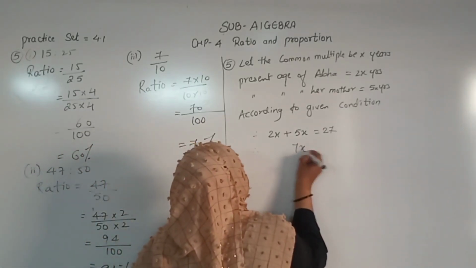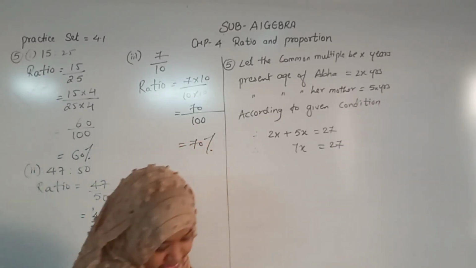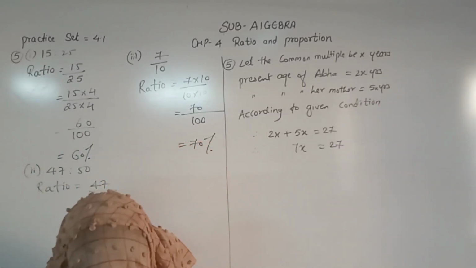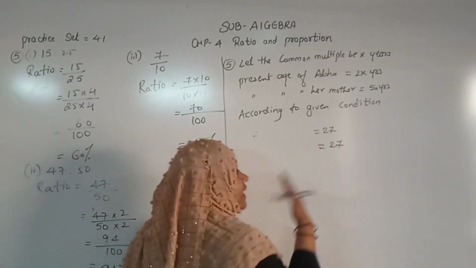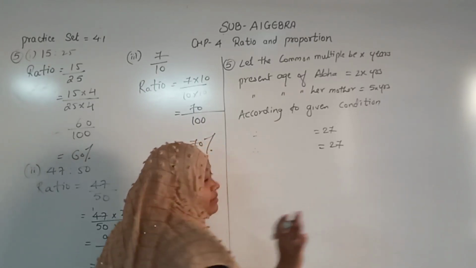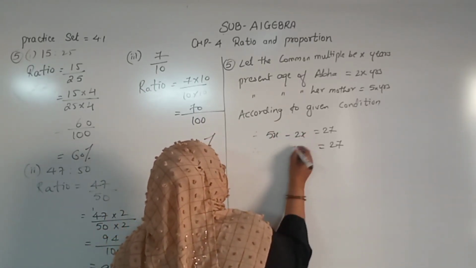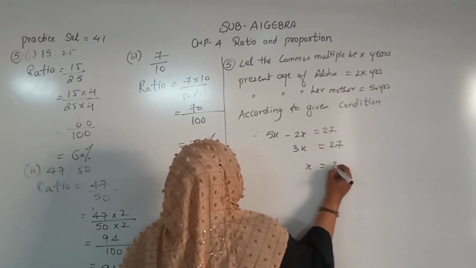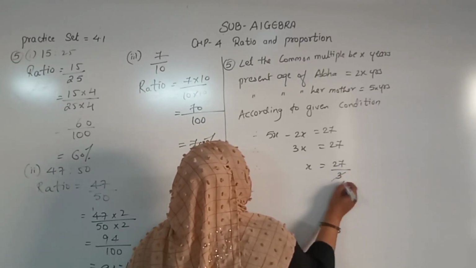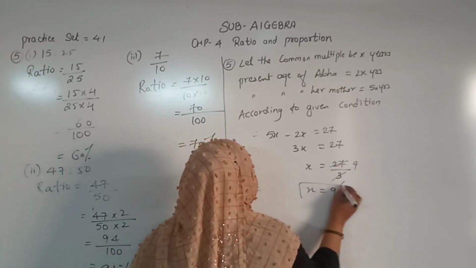So 7x equals 27. अच्छा, now we have to minus this, हाँ, क्योंकि दोनों के एज में डिफरेंसेस है ना. I am so sorry बेटा. दोनों के एज में डिफरेंसेस है ना, तो आप लोग माइनस करेंगे. ओके. So 5x minus 2x, that is 3x equals 27. So x equals 27 upon 3. 3 nines are 27. Therefore, the value of x is 9.